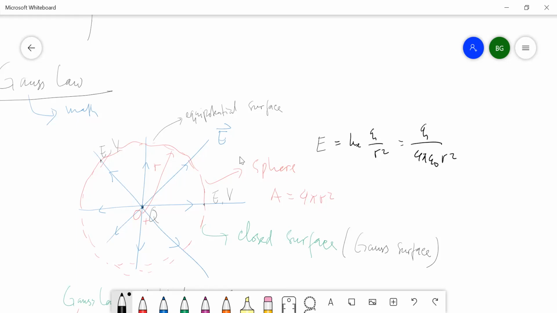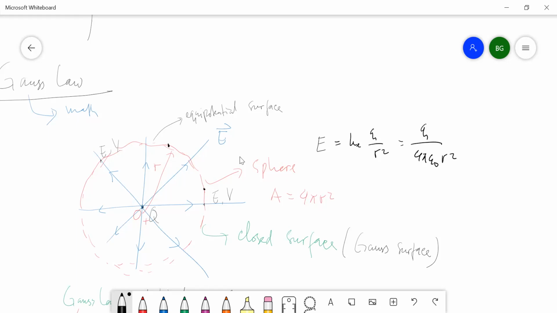So if we consider this point and this point, and these two points have the same radius, the magnitude of the electric field should be the same.